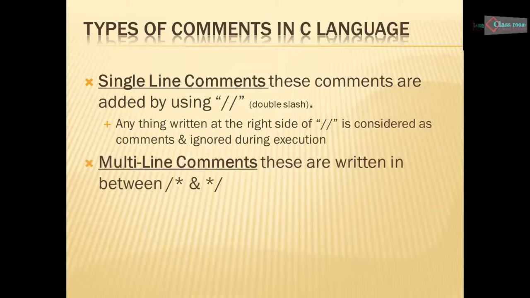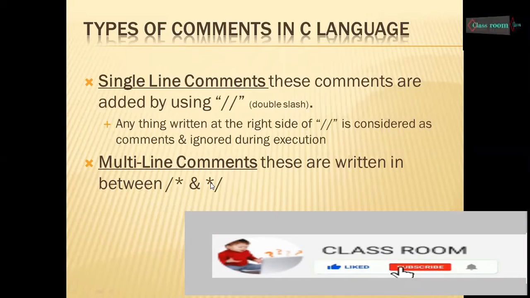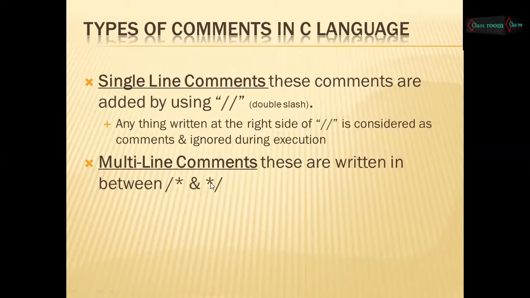The second type of comments are multi-line comments. Multi-line comments are written in between slash star and star slash. You can use as many lines as you want for these comments. Multi-line comments are written in the code by placing slash and star at the beginning of the comment, and the characters star slash are used at the end of the multi-line comment.